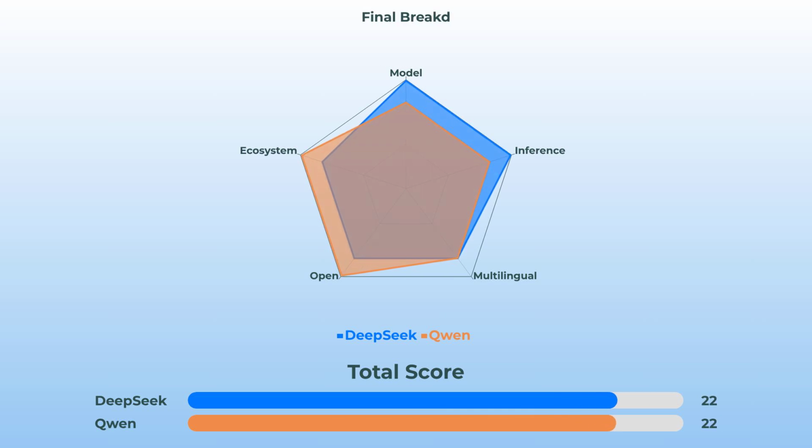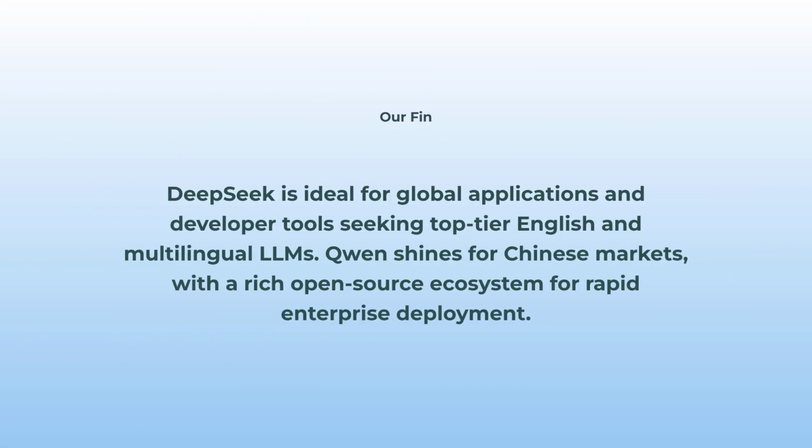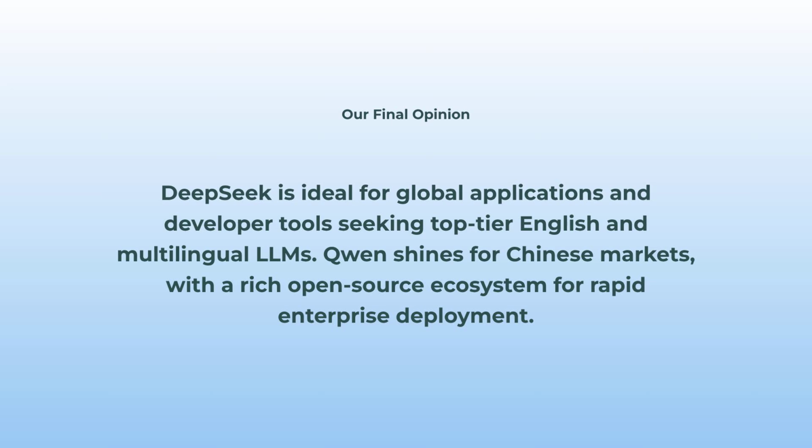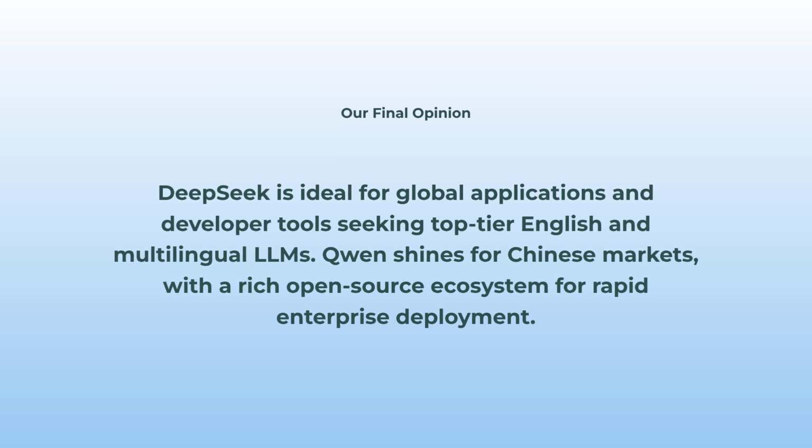So let's look at the big picture. DeepSeek is way up there for raw AI firepower and speed, while Qwen's ecosystem and licensing are just way more flexible. Multilingual? That's a close one, but Qwen edges ahead when it comes to Chinese. DeepSeek wins on Western languages, and they kind of balance out overall. If you're building anything global or focused on next-level dev tools, I'd go DeepSeek all day. But if you care about Chinese language markets, or just want something open, business-friendly, and with lots of models to experiment with, Qwen's a no-brainer. Still, overall, for most users, DeepSeek slightly edges it out as our winner. But man, Qwen comes close.